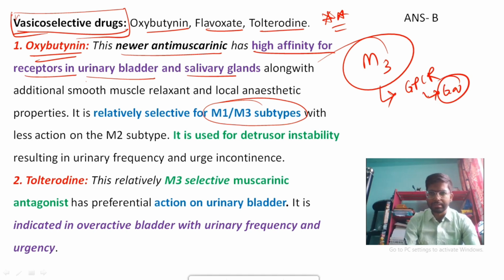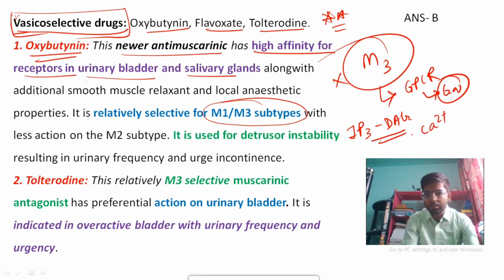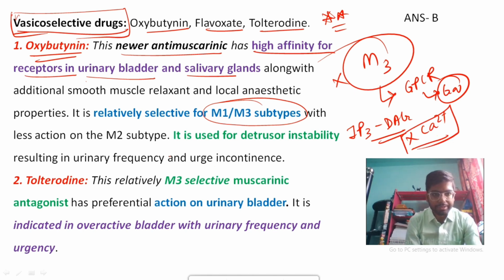If you can block M3 receptor, then the IP3 DAG pathway will not happen, and that means calcium will not be released. If calcium is not released, then contraction will not occur. Okay, so relaxation will be there. So oxybutynin acts through this. Okay, it is used in detrusor instability.